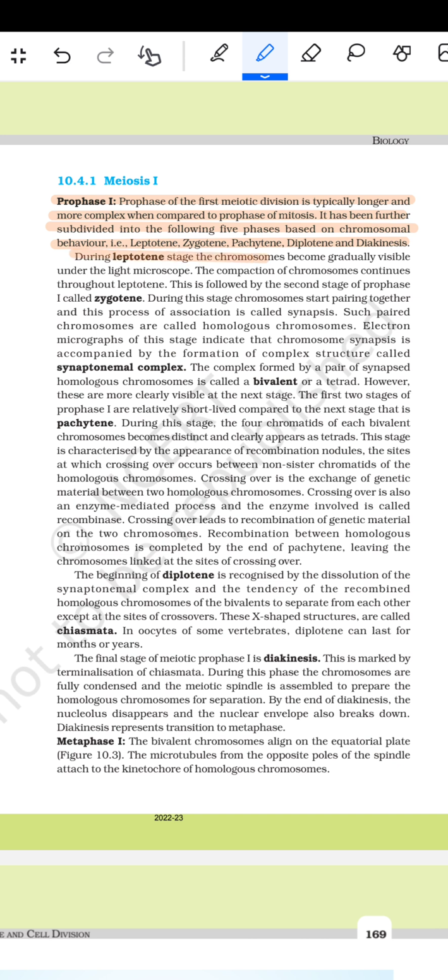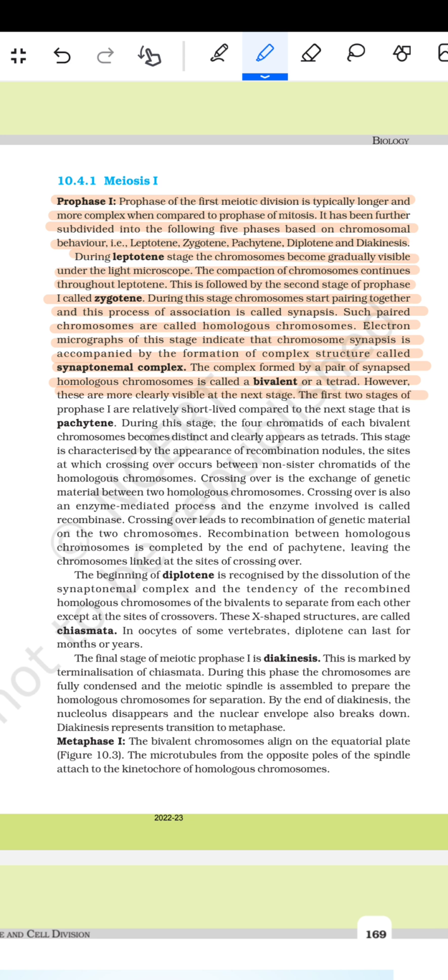During the leptotene stage, the chromosomes become gradually visible under the light microscope. The compaction of the chromosomes continues throughout leptotene. This is followed by the second stage of prophase 1 called zygotene. During this stage, chromosomes start pairing together, and this process of association is called synapsis. Such paired chromosomes are called homologous chromosomes. Electron micrographs of this stage indicate that chromosome synapsis is accompanied by the formation of a complex structure called the synaptonemal complex. The complex formed by a pair of synapsed homologous chromosomes is called a bivalent or a tetrad. However, these are more clearly visible at the next stage.